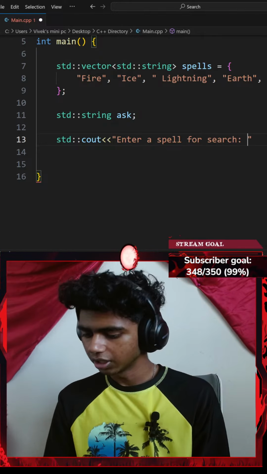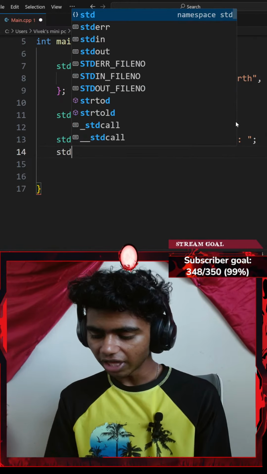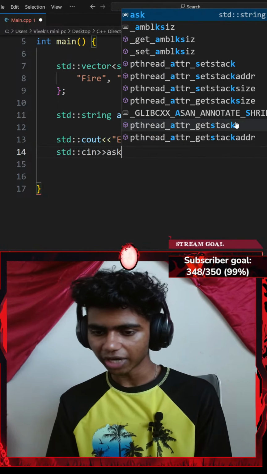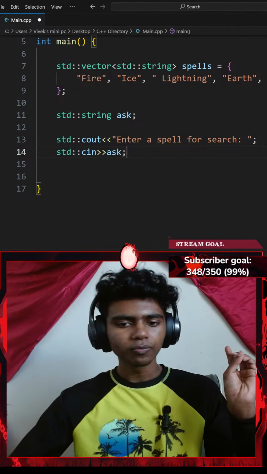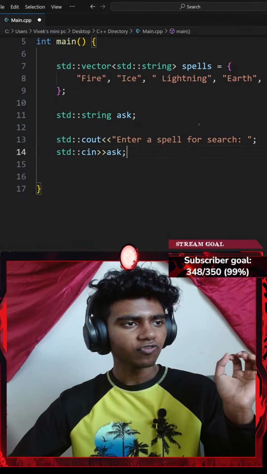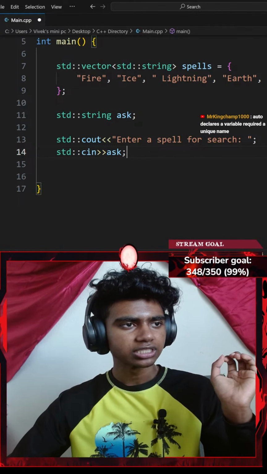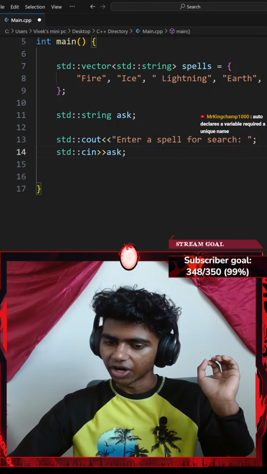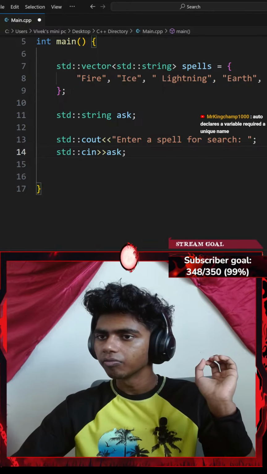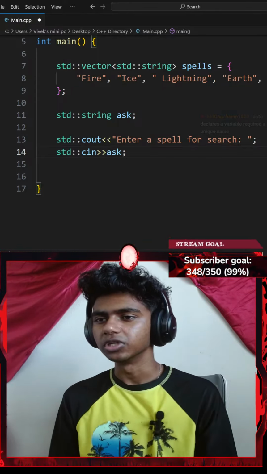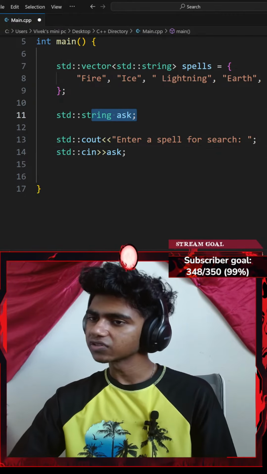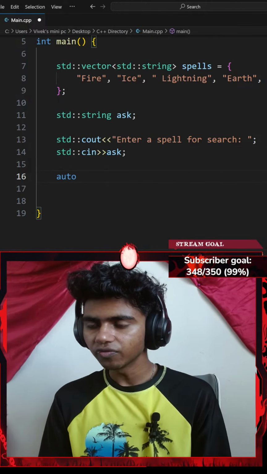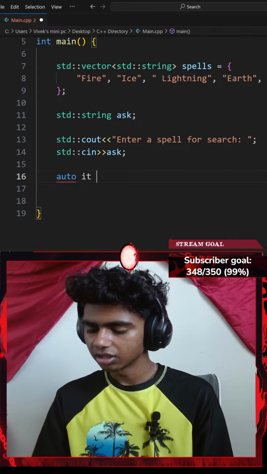I'll end that with a semicolon, and then let me add a standard console input with an extraction operator. I want to extract my ask variable. Okay, perfect. If found, print spell found. So use standard console output find. Auto declares a variable, requires a unique name. So this variable asks for search. So let me go ahead and create an auto variable of it.